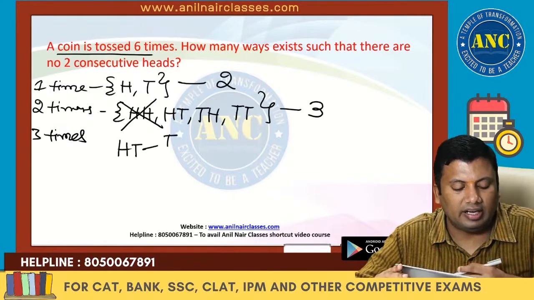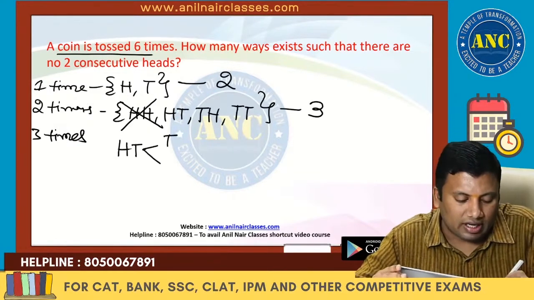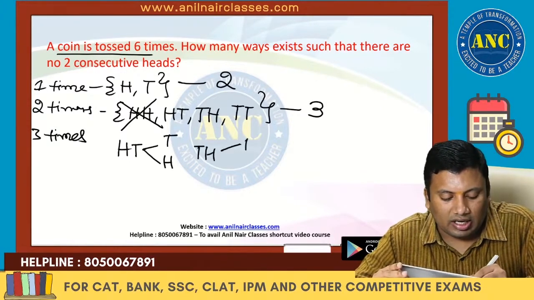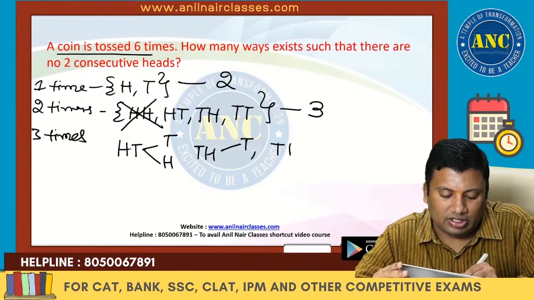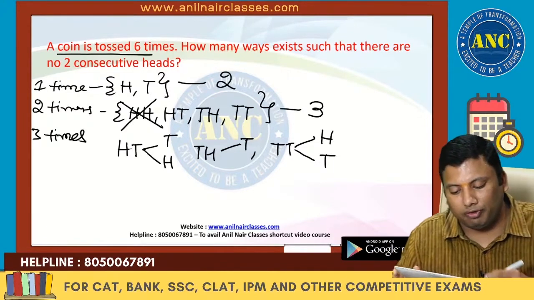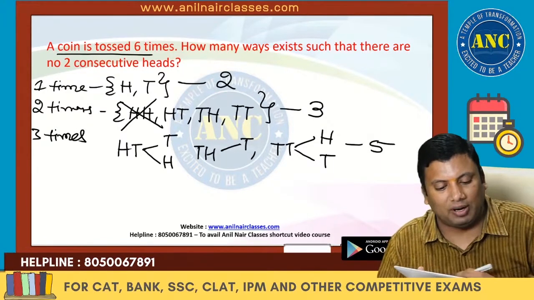After HT, T can come, and no 2 H will come. After T, H can come. After H, H cannot come; only T can come. After T, H can come or T can come. 2 H is not possible. So 2 plus 2, 4. 4 plus 1, 5. Again a beautiful application.